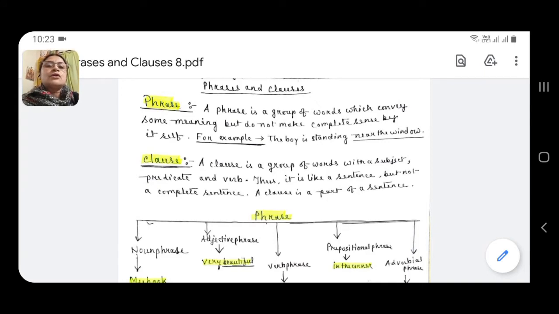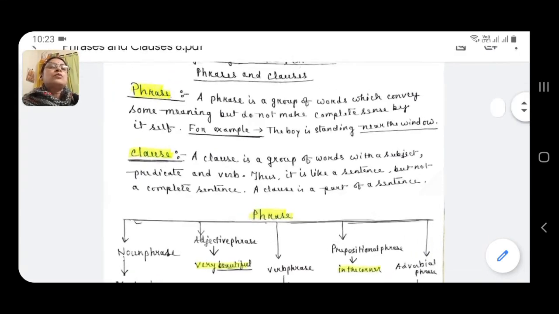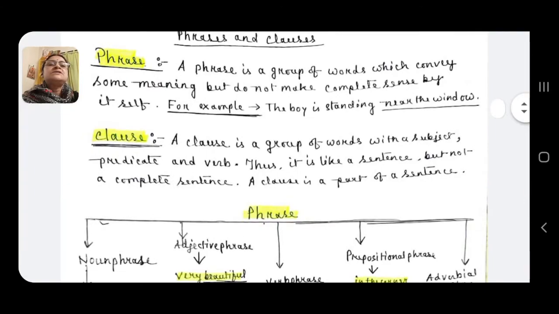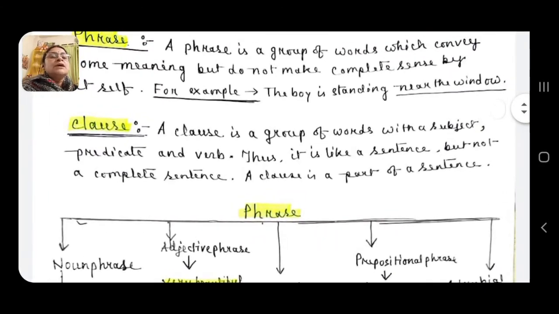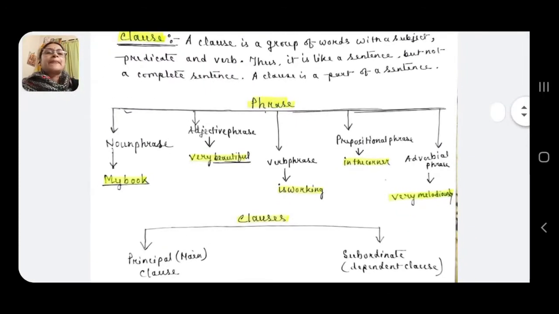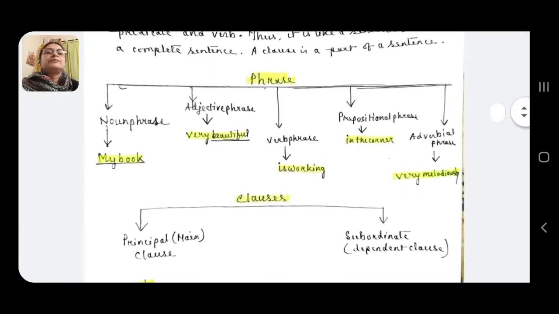Now, what is a clause? A clause is a group of words with a subject and a predicate and a verb. Thus, it is like a sentence but not a complete sentence. A clause is a part of a sentence. Now, see the example here, phrase.